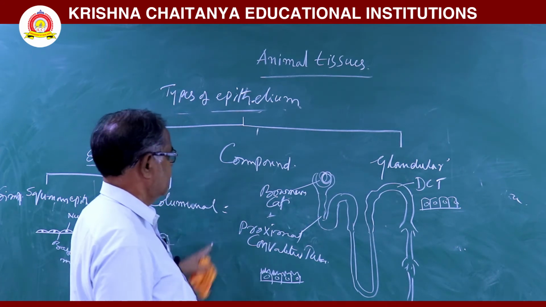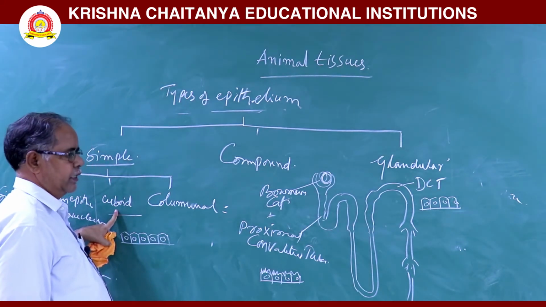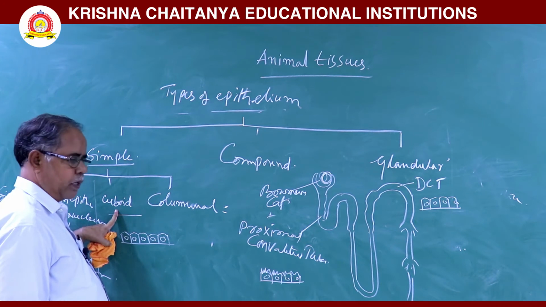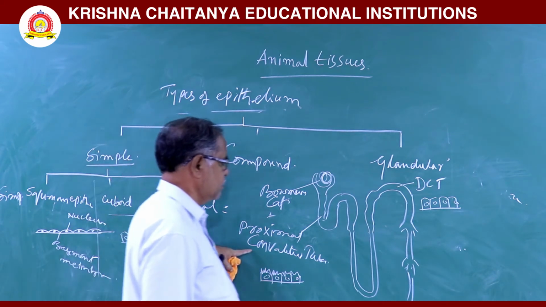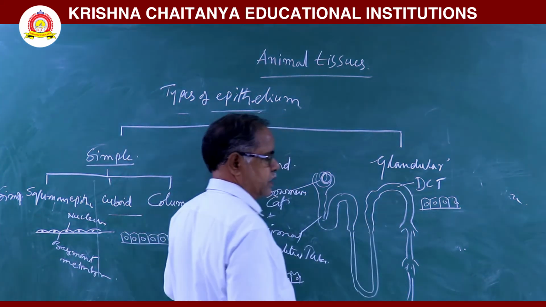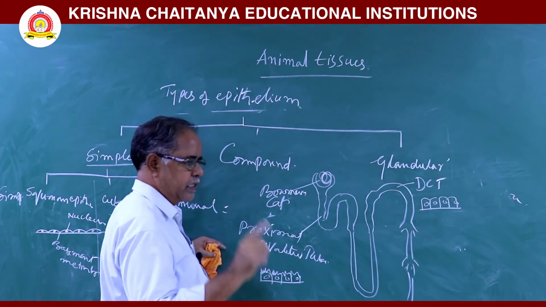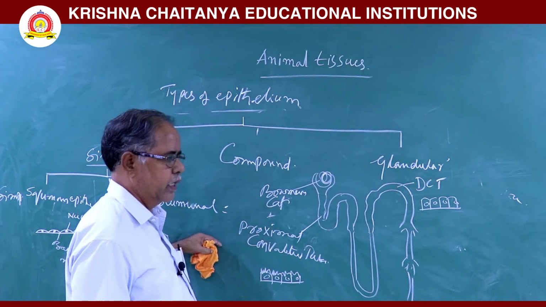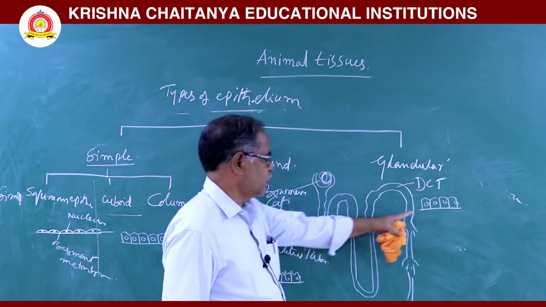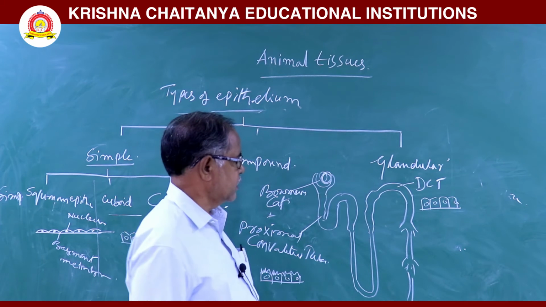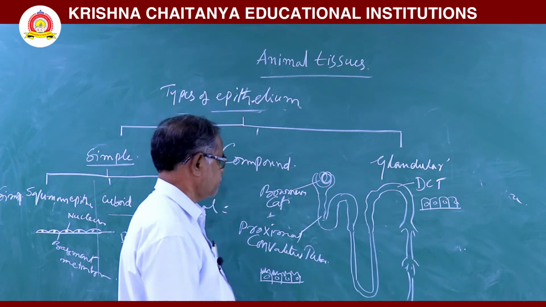That is about simple cuboid epithelium. This cuboid epithelium is seen in germinal epithelium, and the proximal convoluted tube and distal convoluted tube. The cuboid epithelium in the proximal convoluted tube has microvilli at the free ends of the cells. These microvilli increase the surface area of absorption. But the cuboid epithelium in the distal convoluted tube is devoid of microvilli.